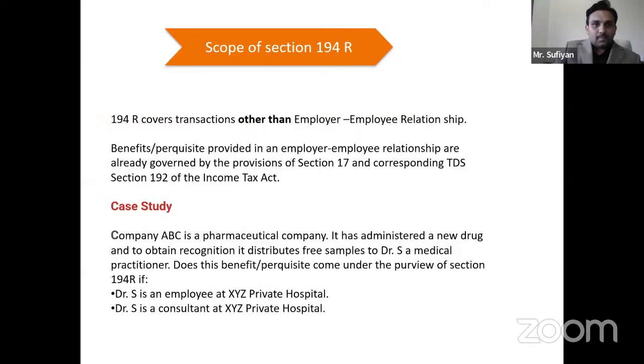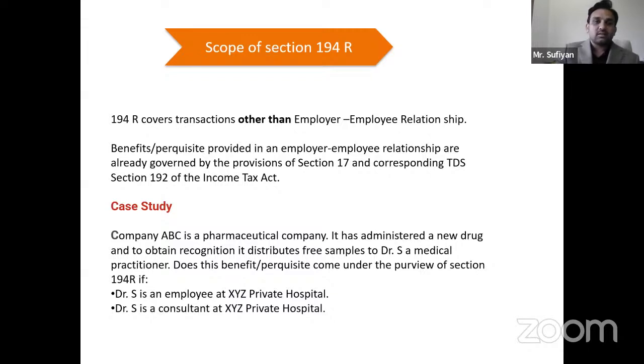Now, what are the transactions which are getting covered in 194R? 194R covers transactions other than employer-employee relationships. So if I am an employer and I am providing any gifts or benefits to my employee, okay, that will not be covered in 194R. So no TDS is liable to be deducted on any gifts or benefits given to the employee. Benefits or perquisites provided in employer-employee relationships are already covered under a different section of the Income Tax Act. So they are not covered here.